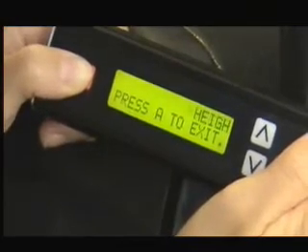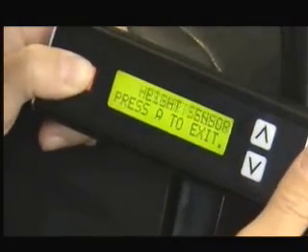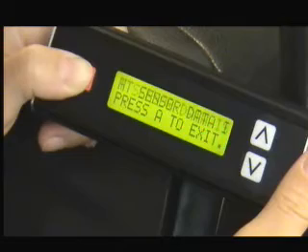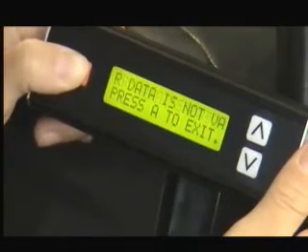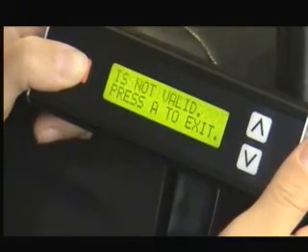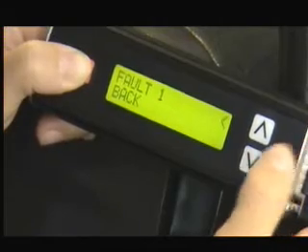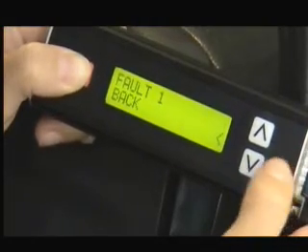Listing one fault, which will show height sensor data not valid. Continues to scroll, but we'll go and clear that fault.